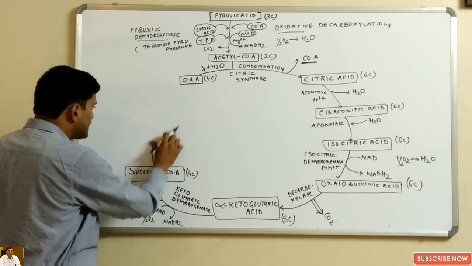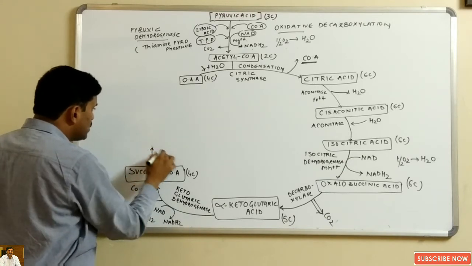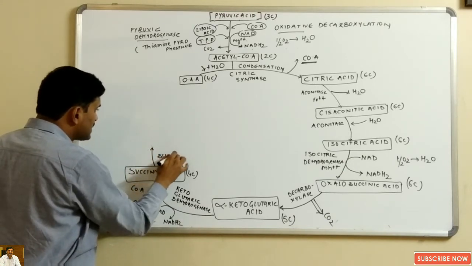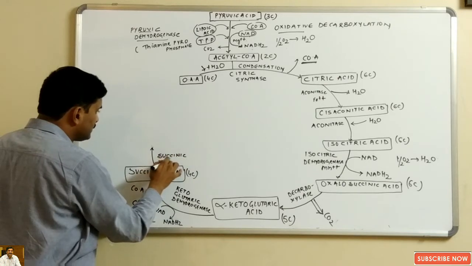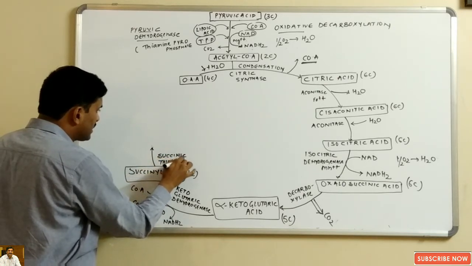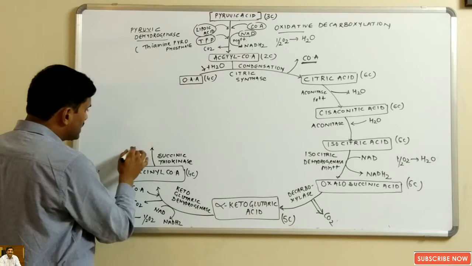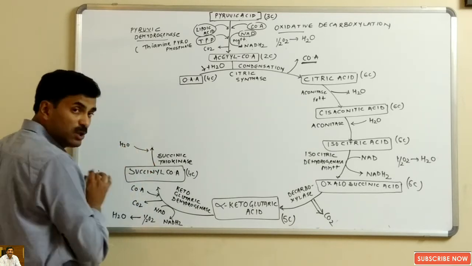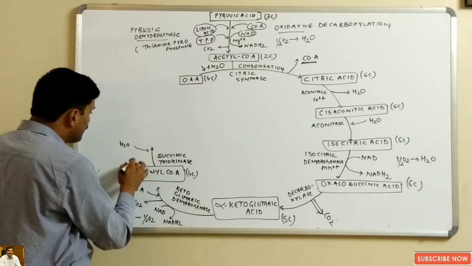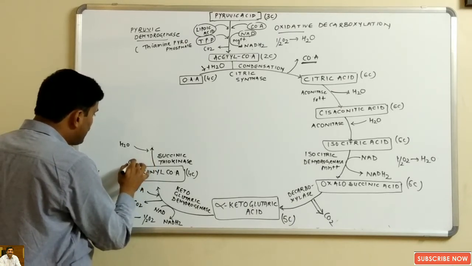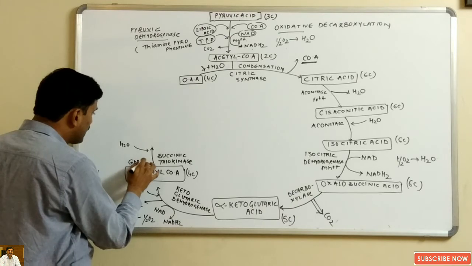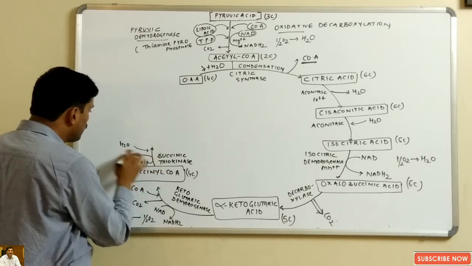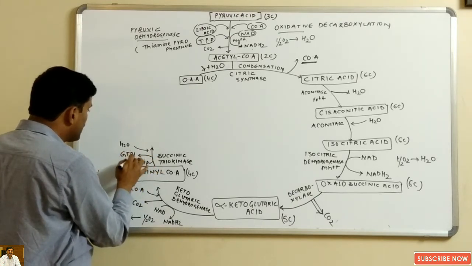In the next step you can see that an enzyme will be used known as succinic thiokinase. In this process water will be used, and GDP will combine with inorganic phosphate to form a molecule of GTP.